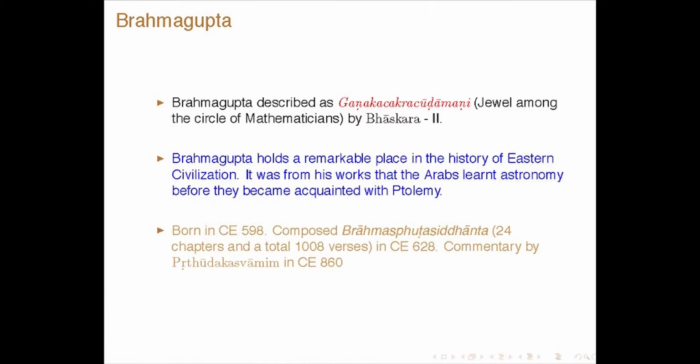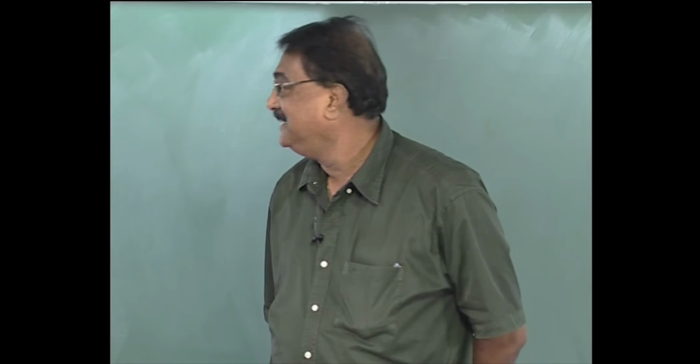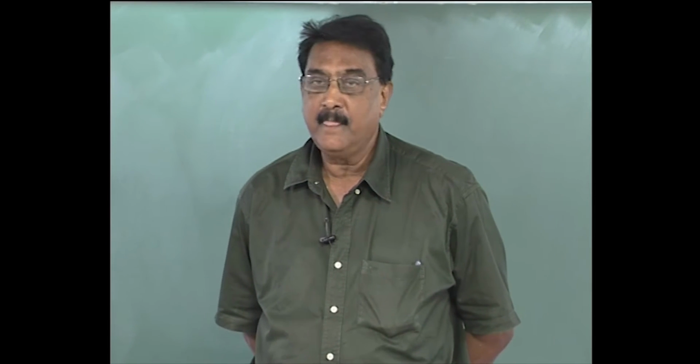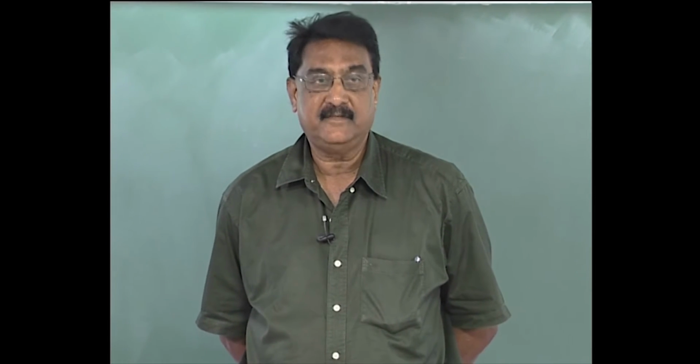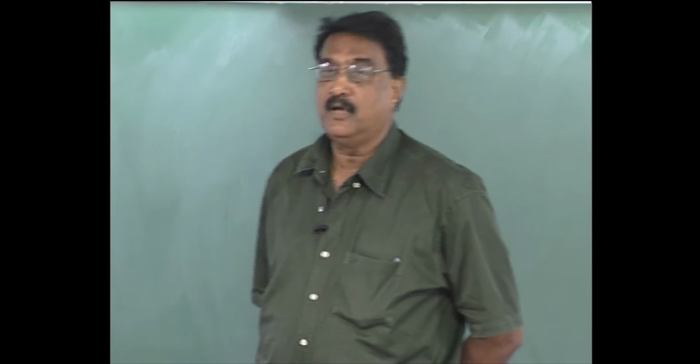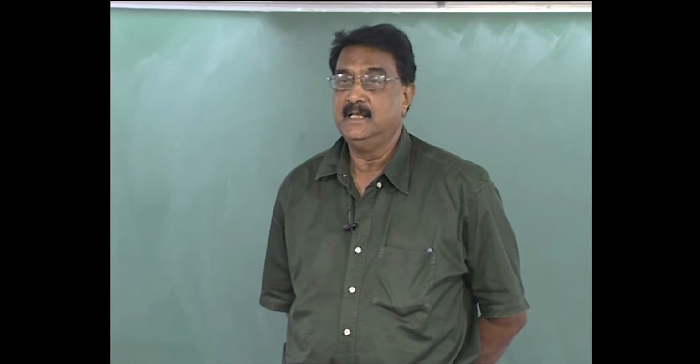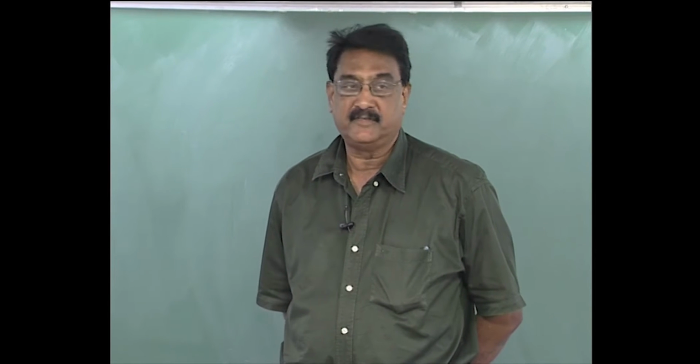So you can see that Aryabhatiya has only 121 verses. This is a much more elaborate work. Earlier, as you would have seen from Aryabhatiya, mathematics also is a part of the astronomy text. Brahmagupta also followed the same pattern.